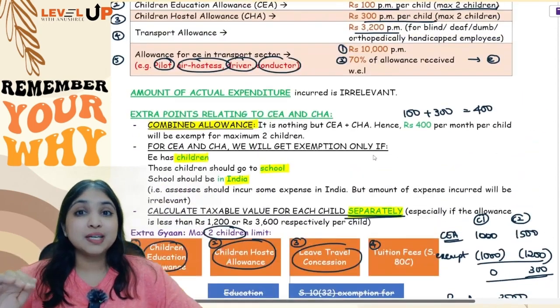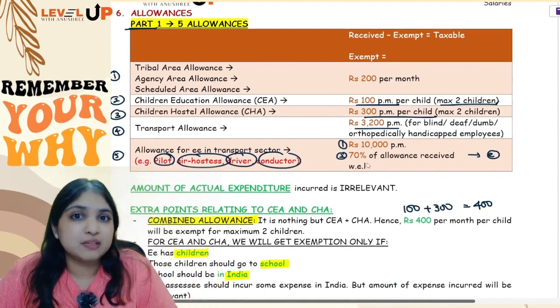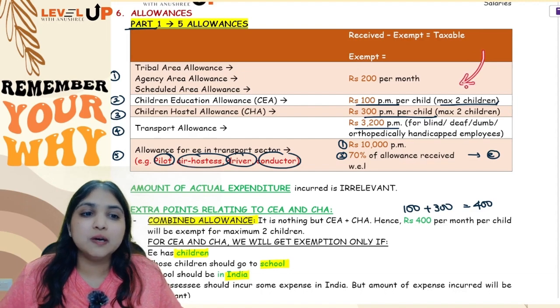Okay, so this was it about the discussion regarding the first part of allowances, where we spoke about 5 specific allowances. In these 5 allowances, how much is going to be exempt is given in the Act itself.